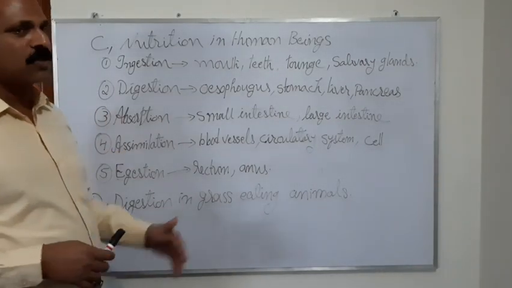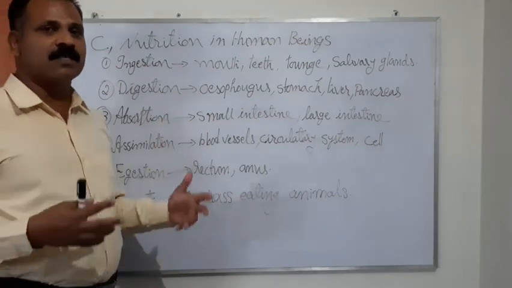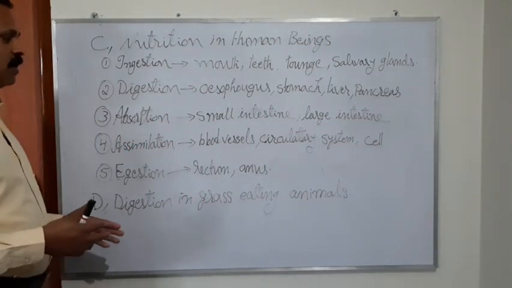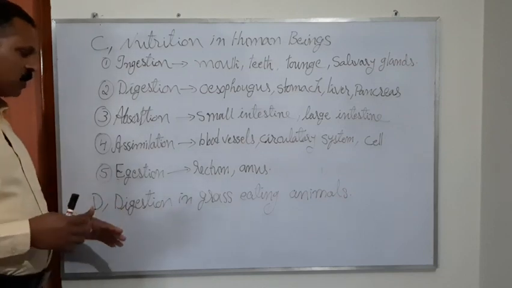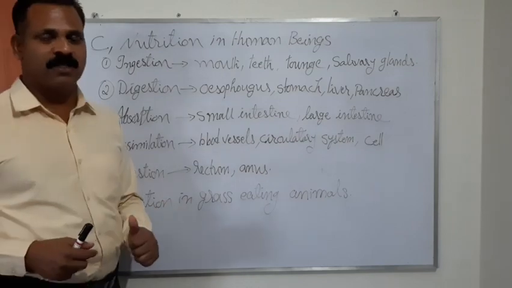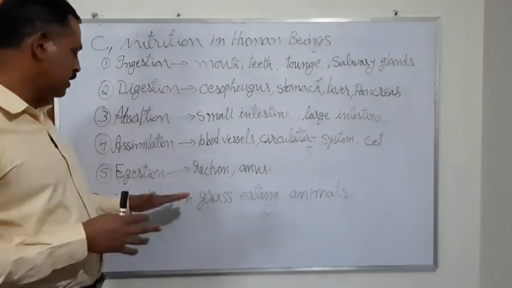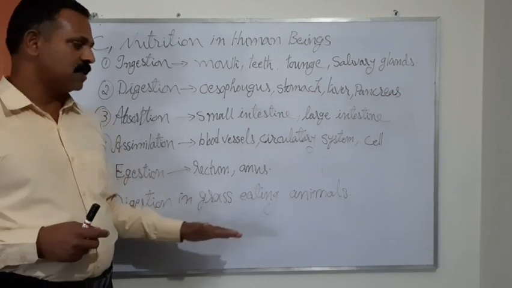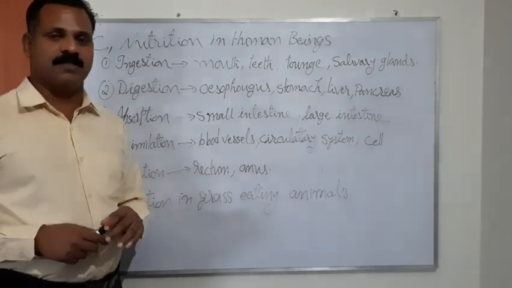This entire procedure of digesting hard cellulose is called rumination. That's why these animals are called ruminants. This is the procedure of digesting food in grass eating animals.